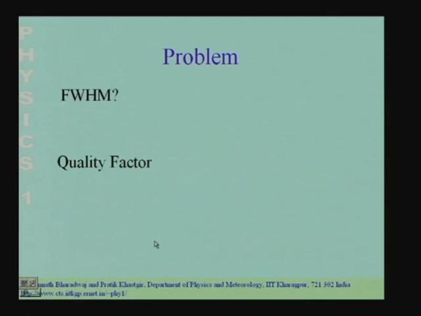25 watts. The next question is, what is the full width at half maxima of this circuit? The full width at half maxima we know is twice beta. So, we have a value of 200 hertz. And the next question which we shall take up is what is the quality factor of this circuit. Now, the quality factor is something which I have not discussed. So, let me spend a little while discussing it.